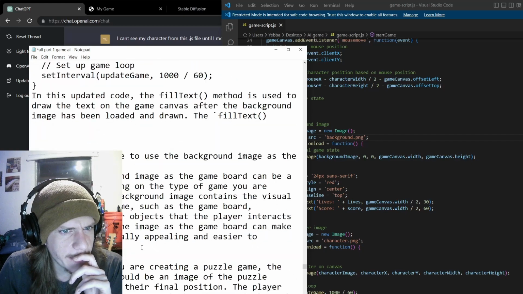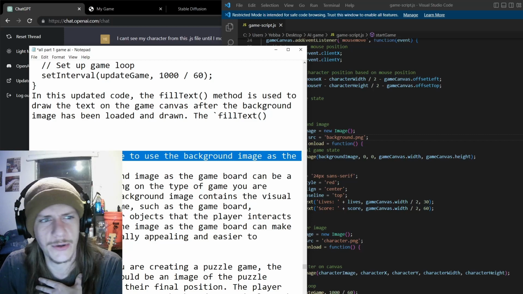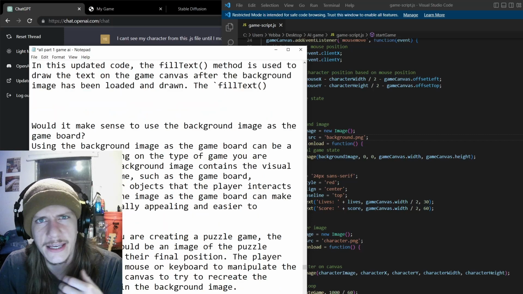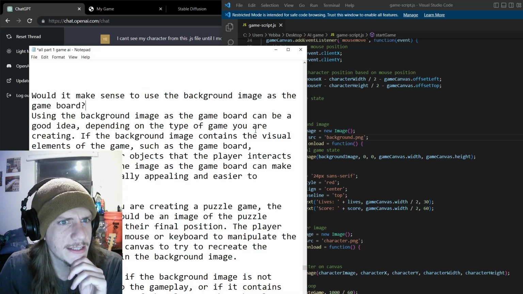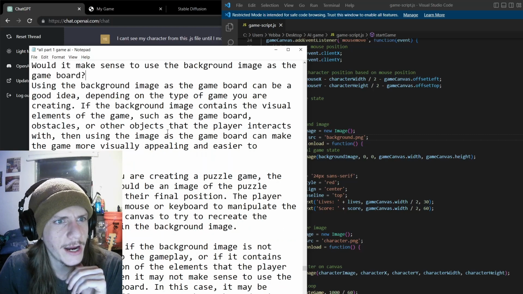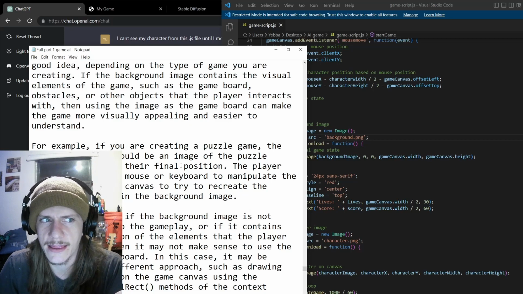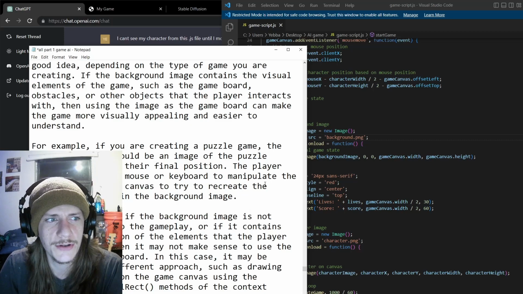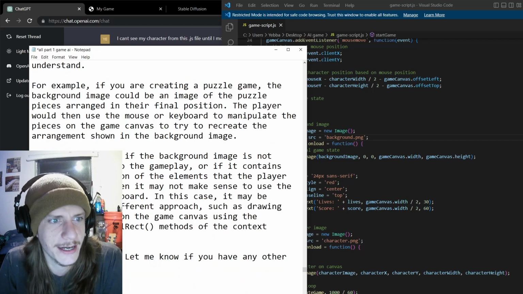So moving on a little bit, I said, would it make sense to use the background image as the game board? That was kind of a question I had. And I was thinking sort of a 2D platformer style, or like a top-down view or something like that. So it did say using it as the game board can be a good idea depending on the type of game you're creating. If you're creating a puzzle game, then it could be the image of the puzzle arranged in their final position, and then the player would use the mouse or keyboard to move the pieces on the game to recreate the image shown in the background. I thought that was a great explanation.